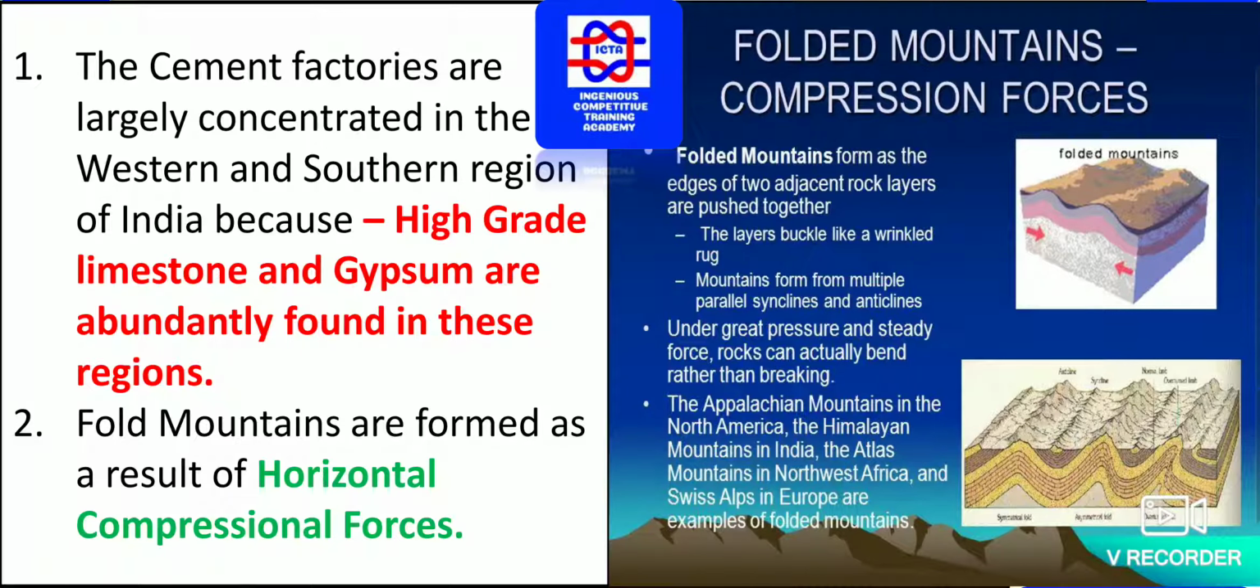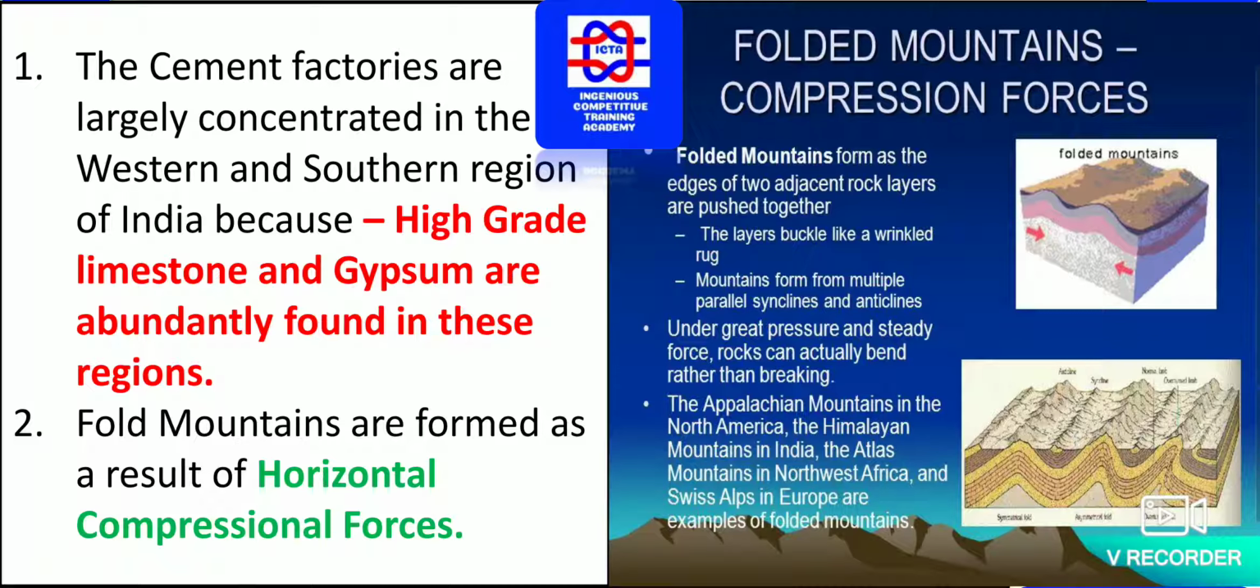The first question is, the cement factories are largely concentrated in the western and southern region of India because high grade limestone and gypsum are abundantly found in these regions. In India, the western side as well as the southern side have the maximum cement factories because abundant limestone and gypsum are available in these places. That is the reason we don't find the maximum in the eastern as well as northern side.